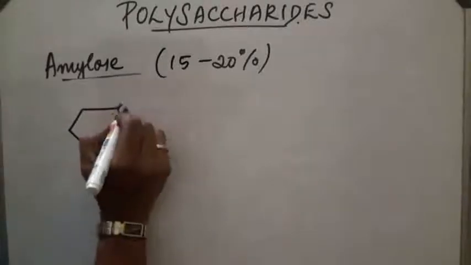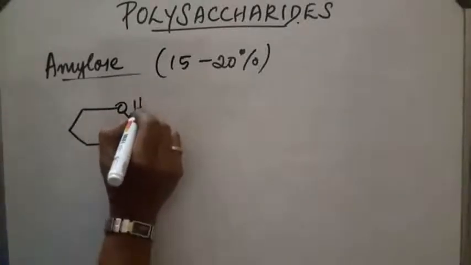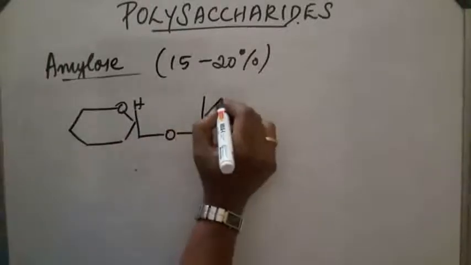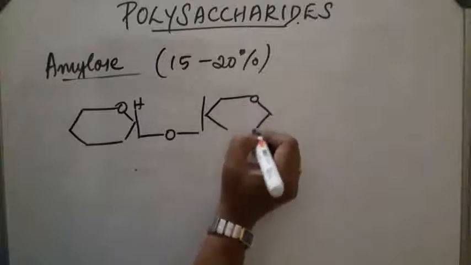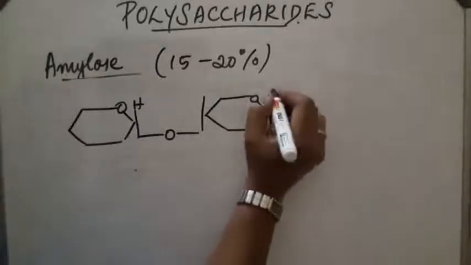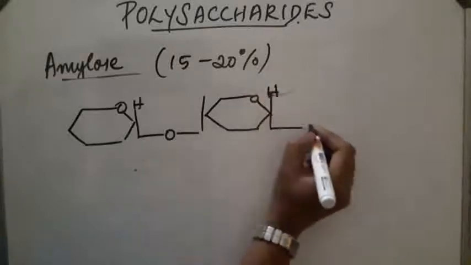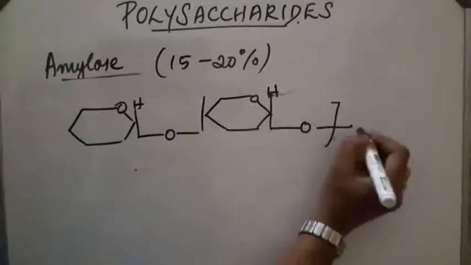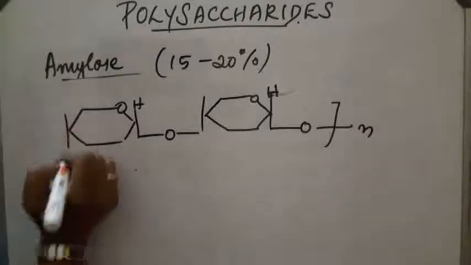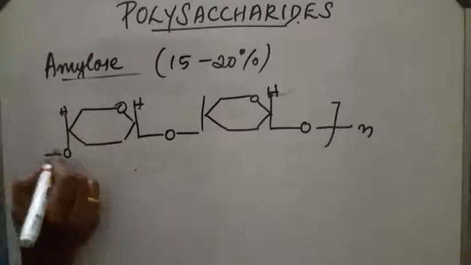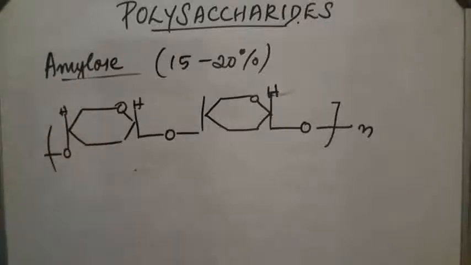Now, let us see the structure of amylose. Here oxygen, alpha D glucose, H, again N times, like this, N times.